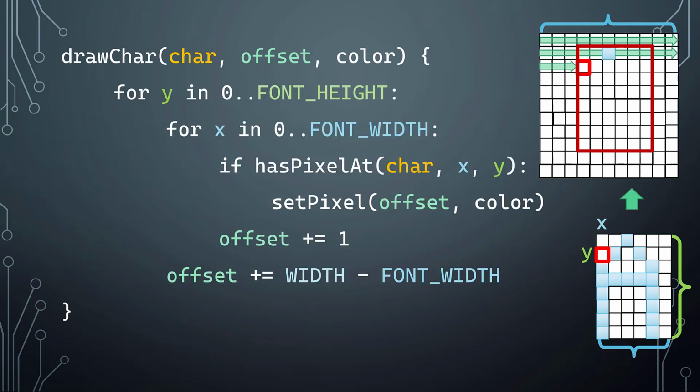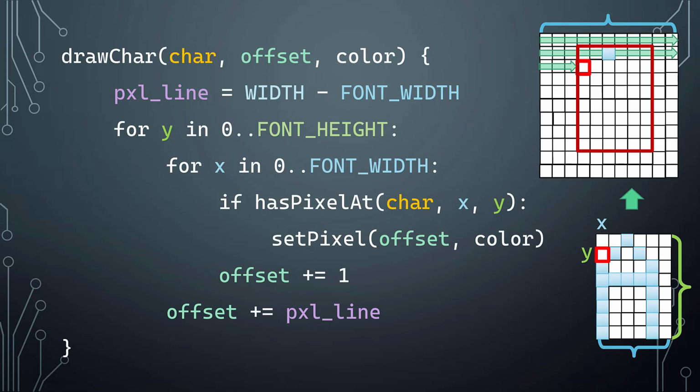And so the width minus the font width. Now, depending on whether we want the font width to be constant or not, or we want to be able to query a representation of a font with a different width at different times, regardless, while we're drawing one single character, these things are not going to change, so it's going to be constant for at least the duration of this procedure call. So we could decide to just extract it, lift it up out of the for loops and just set it like that.